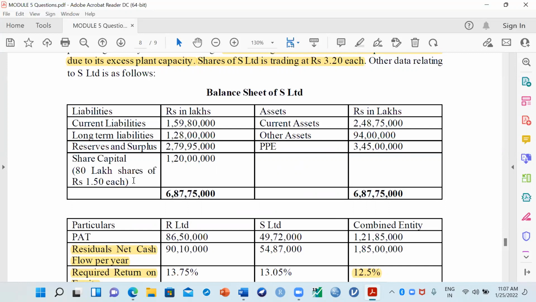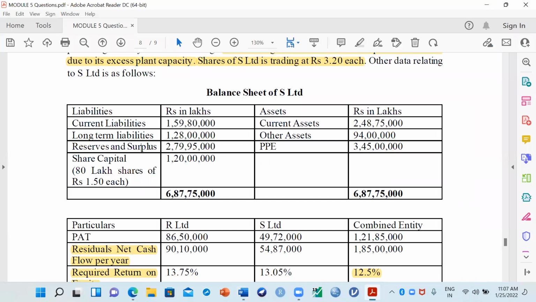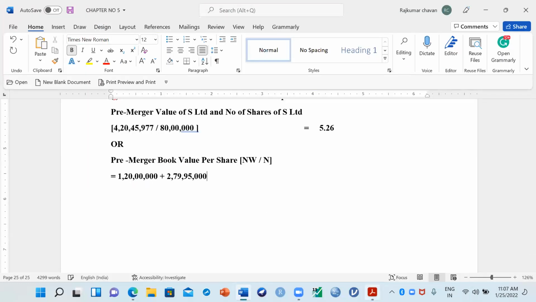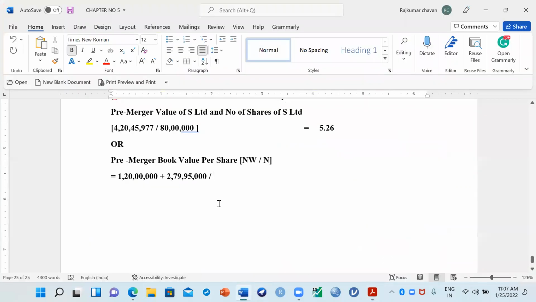When we say net worth of the company, you have to take both values. So share capital 1 crore 20 lakh plus 2 crore 79 lakh 95,000 reserves. Add this, and again you have to divide by the number of shares. The total shares of the company is 80 lakh shares. So just add and divide by 80 lakh.